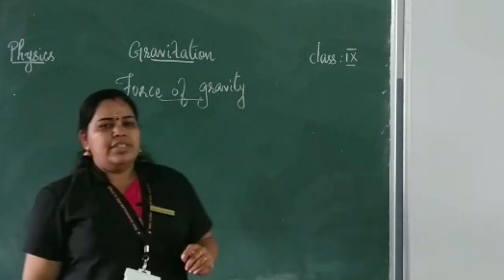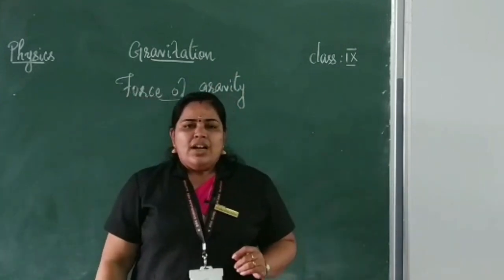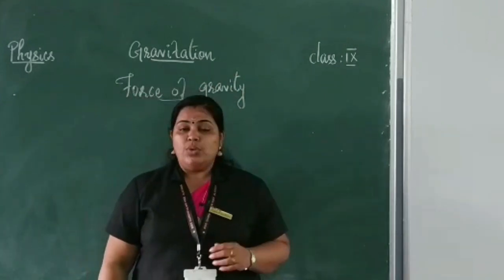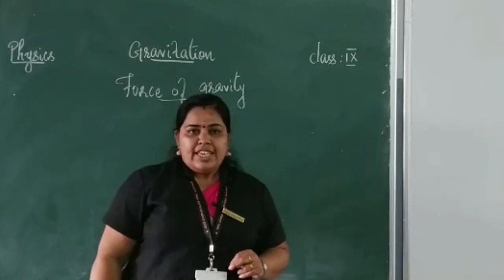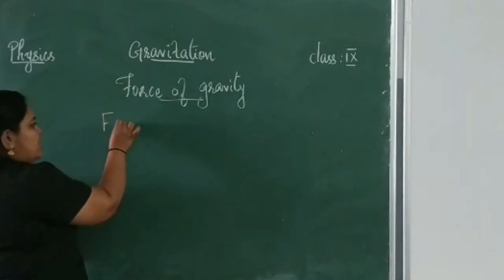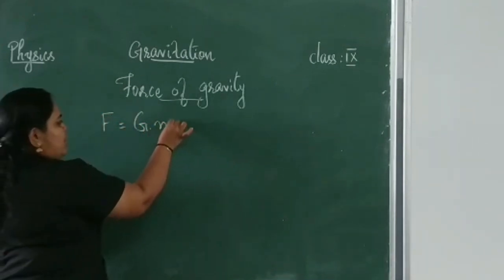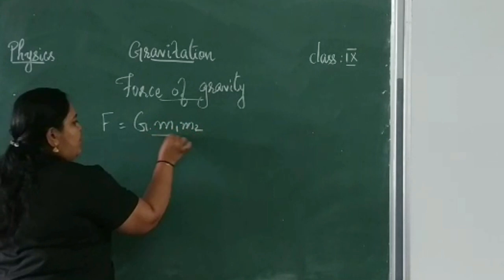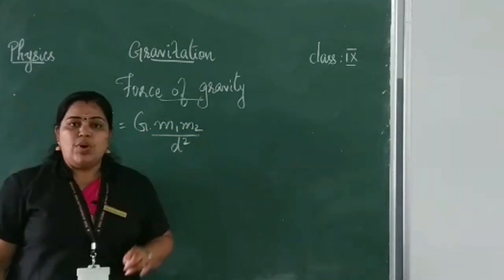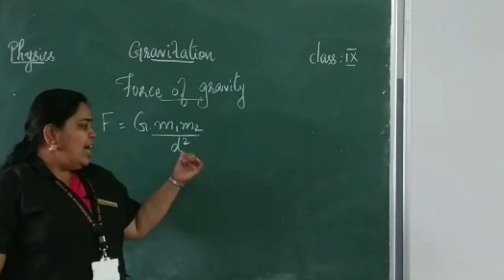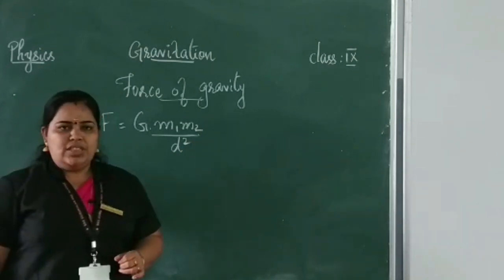Force of gravity. Can you tell me the formula for finding out the force of attraction between two objects? F is equal to G into m1 m2 by d square. Isn't it? Where m1 and m2 are the masses of two objects and d is the distance between them.